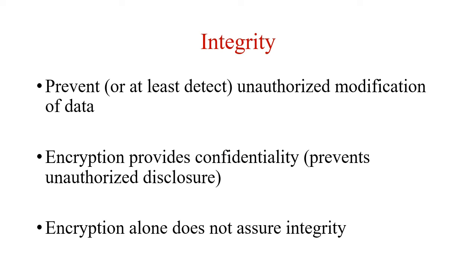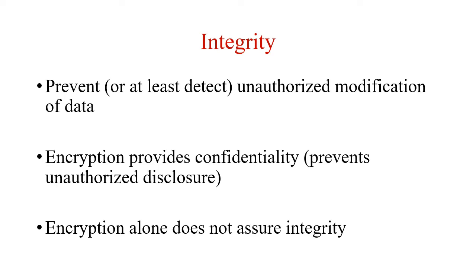As we have studied in the previous module, there are three important goals of security: confidentiality, integrity and availability. As we have seen in module 2, there are different cryptographic algorithms, symmetric key or asymmetric key, which are used to achieve the confidentiality of the messages. So basically your encryption algorithms allow you to achieve confidentiality.